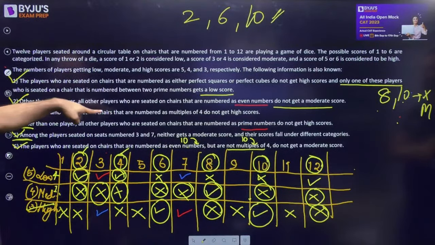The players who are seated on chairs at a number. ये even का है, ये even का है, ये हमारे पास. Only one of these players who is seated between two prime numbers gets a low score.